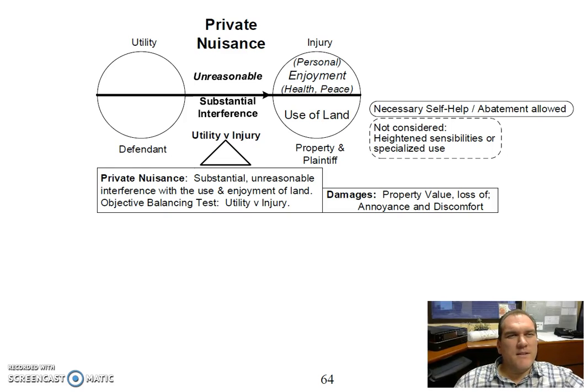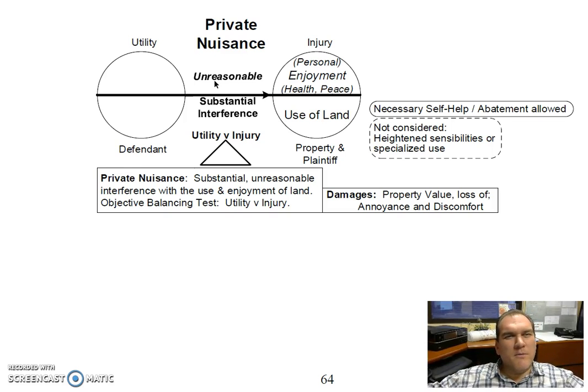So the private nuisance is shown here in that the defendant somehow causes, and the causation area is shown here between the bubbles representing the defendant and the plaintiff. This area with the arrow shows the causation and the characteristics of the causation.